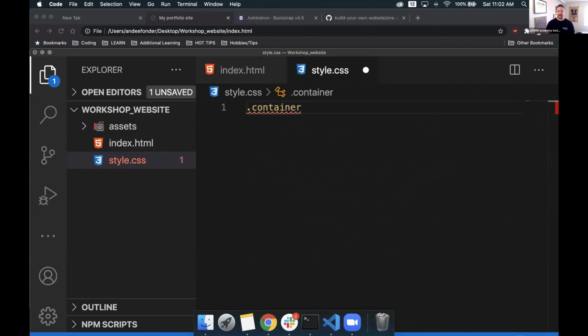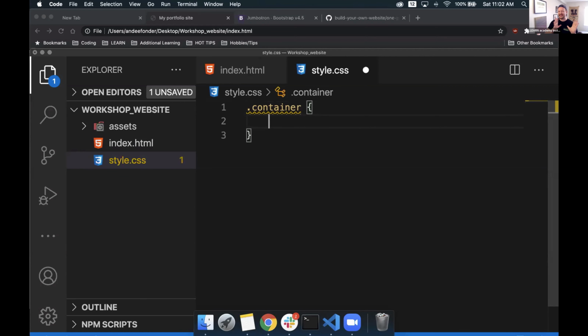What this does is it says there is a class of container and I want to access that. I will put a space and we can open up the code of this styling by having some curly braces. These are right above your return button on your keyboard. So we have a left curly brace and a right curly brace. We open that up by hitting enter so we can drop it down to the next line of code. From here, we can do all sorts of stuff. This specifically says to our index.html that we're targeting container and we're going to add some cool styling specific to that parent element. And it should affect everything that happens below it.